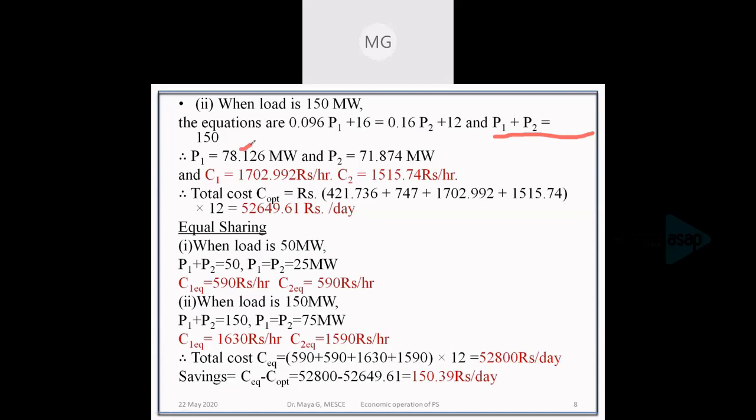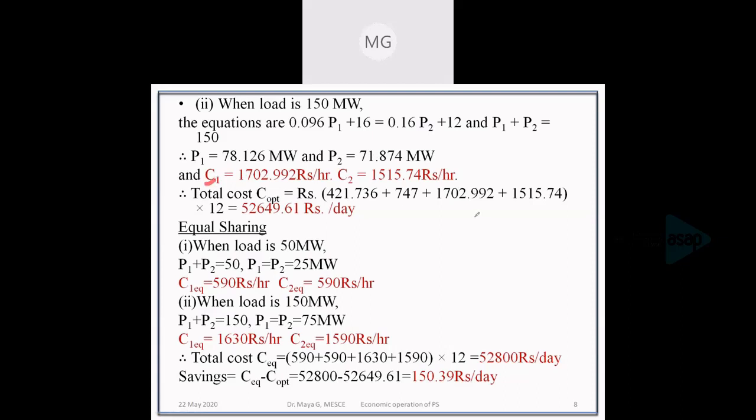Solving them, we get P1 as 78.126 and P2 as 71.874. We'll check for the limits also. Both P1 and P2 are within the limits, that is 100 and 10, the maximum and minimum limits. So we'll find out the cost function.